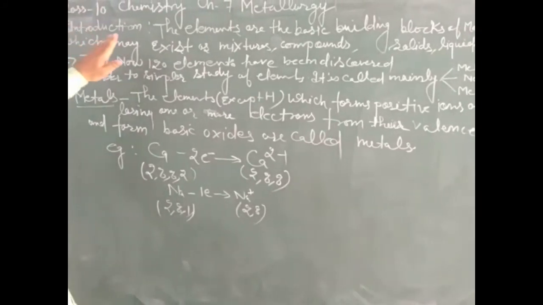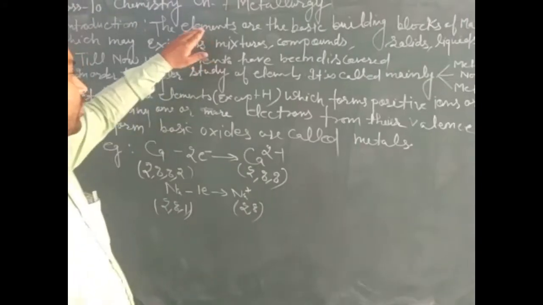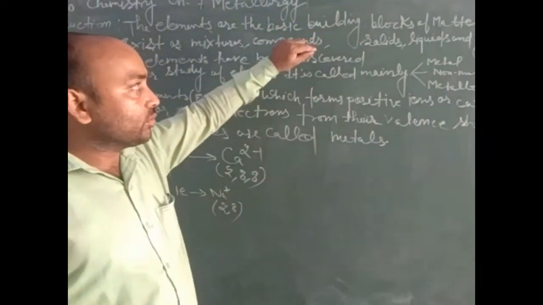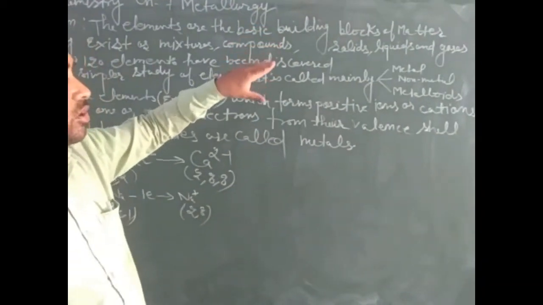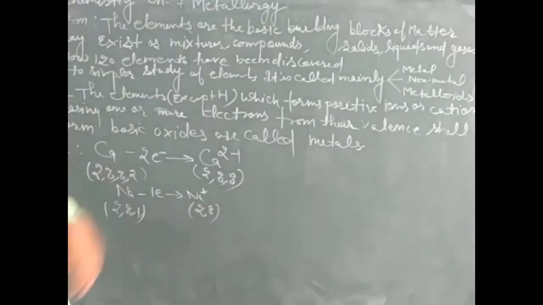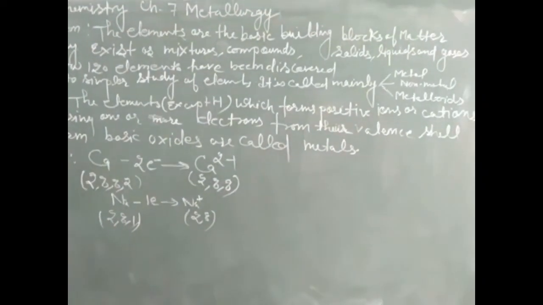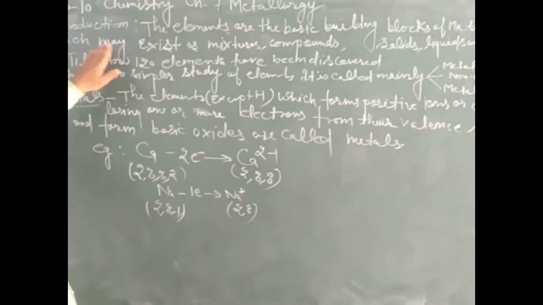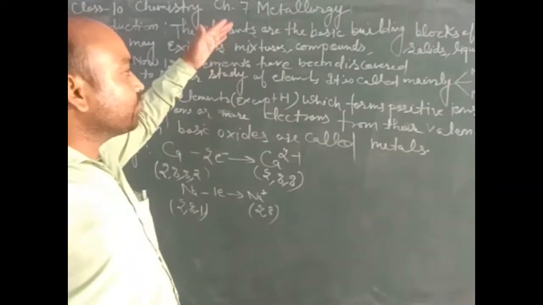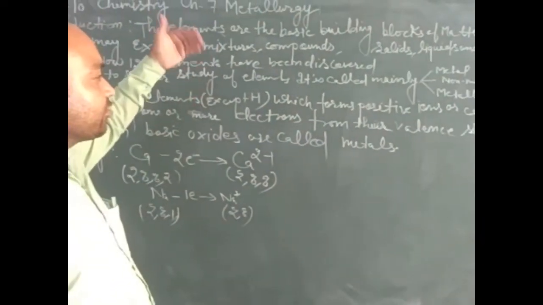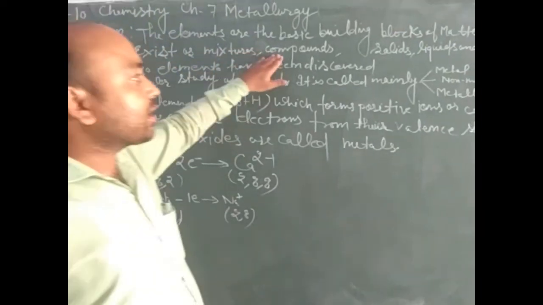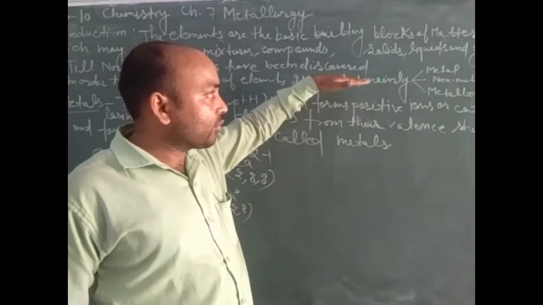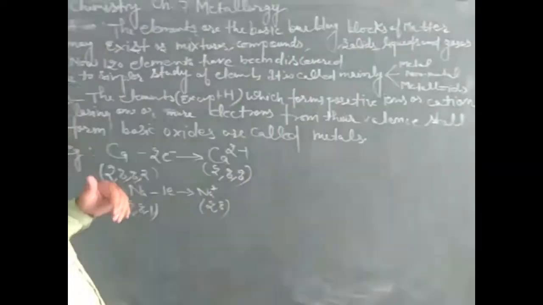As an introduction, elements are the basic building blocks of matter, meaning all matter is made up of elements, and elements are made up of atoms. Elements may exist in mixture form or compound form, either in solid, liquid, or gaseous form.